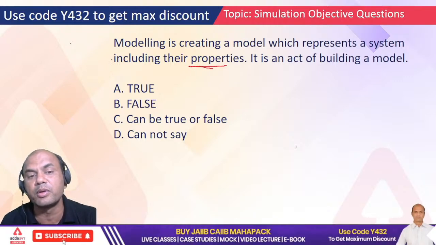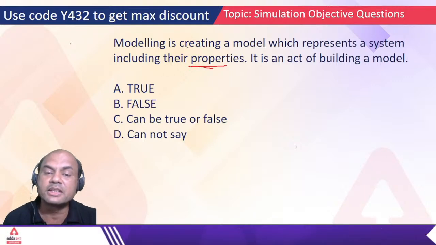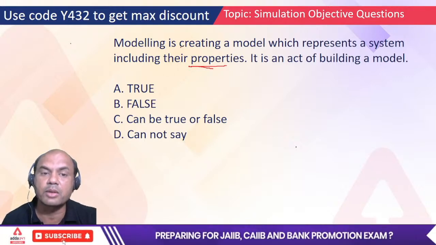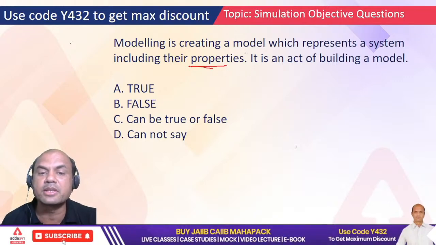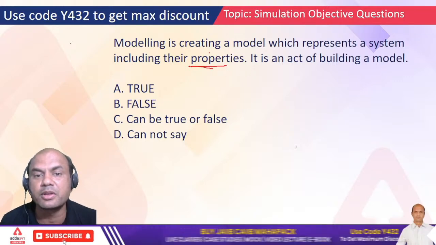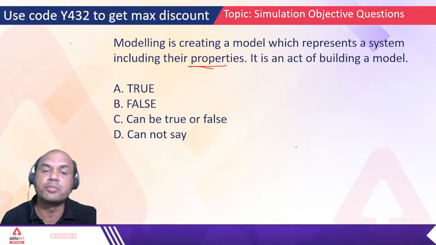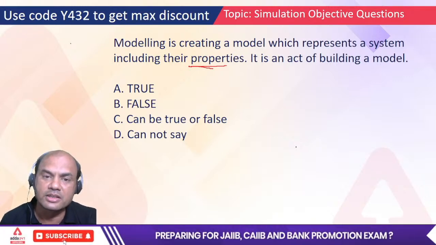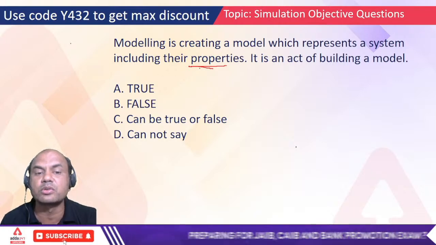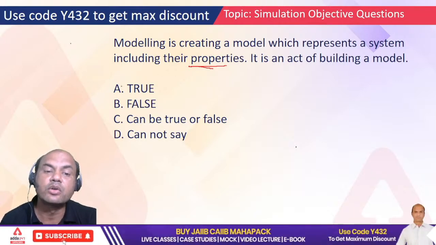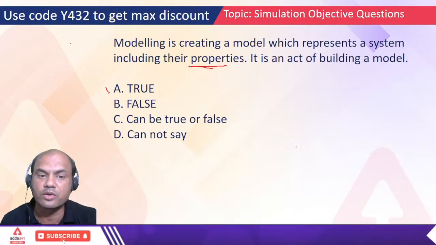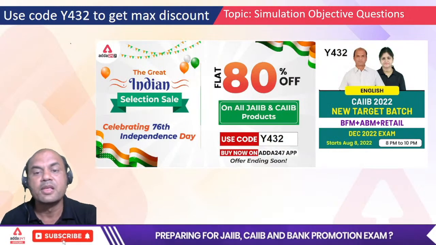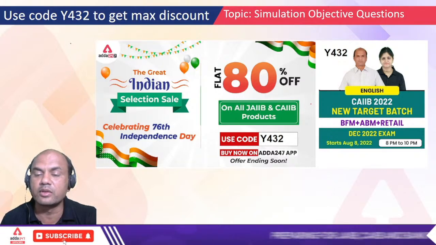Whenever you go for booking a flat, you will see the building system, right? They'll show a prototype of that building. So what do they show? They show all the things. Properties means these would be the sewage line, these would be the water lines, these would be the playground, this would be the garden area, right? Everything is shown over there. So the answer is true or false? Yes, true, right?